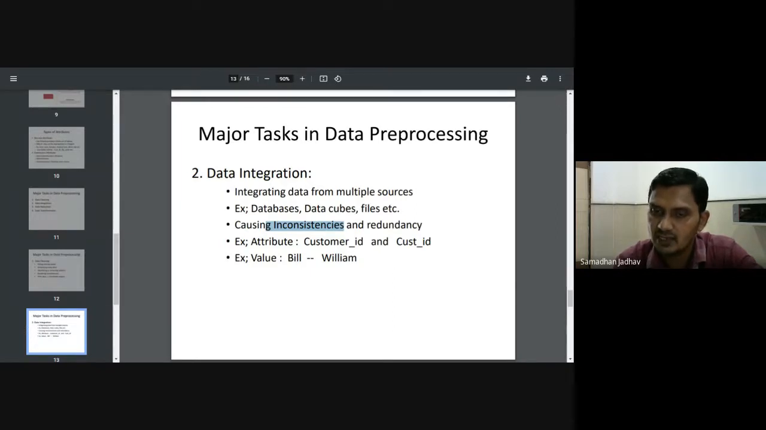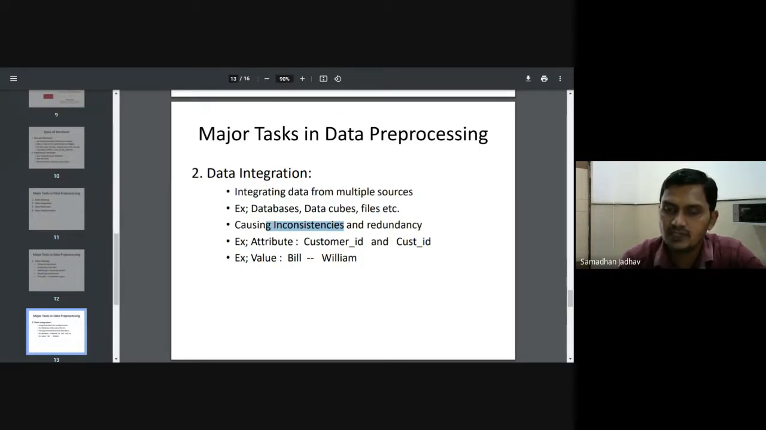His name is William Bill, but in one database he is available as William, in another database he is available as Bill. So the person is the same, he must be referred by a single entry or single record, but due to the different names he will be referred as two different entries. So that is again an example of redundancy, right?